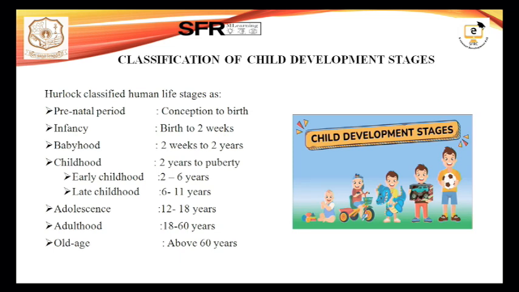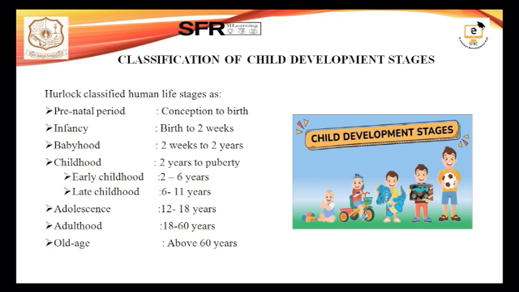Then comes childhood. Childhood is from 2 years to puberty. Childhood is then divided into two types, early childhood and late childhood. Early childhood is 2 to 6 years, whereas late childhood is 6 to 11 years, that is till the time of puberty. After that we enter the stage known as adolescence. Here we are called teenagers, and the interval is 12 to 18 years.